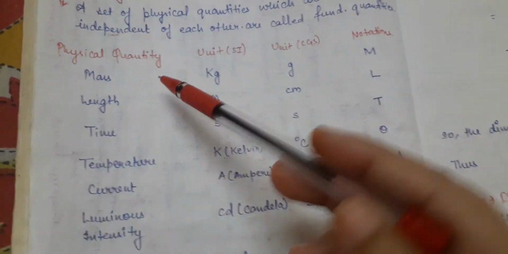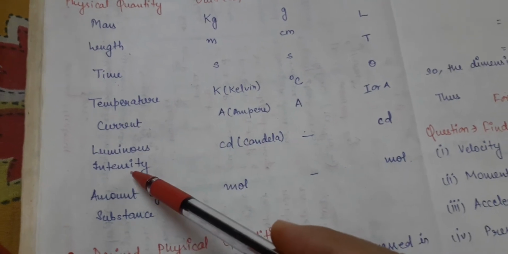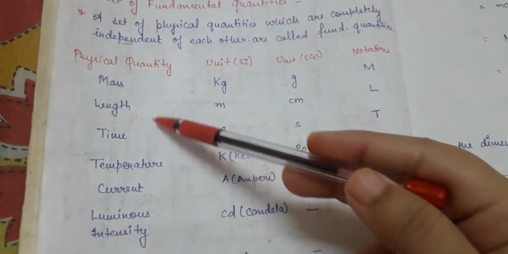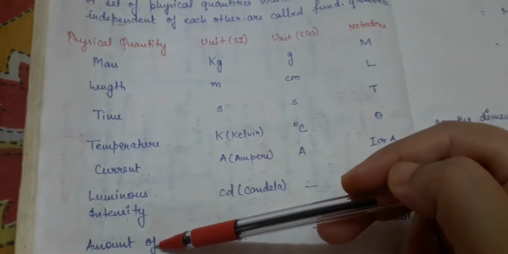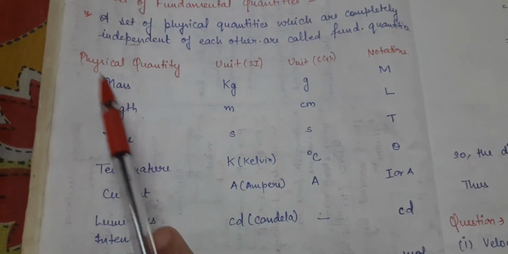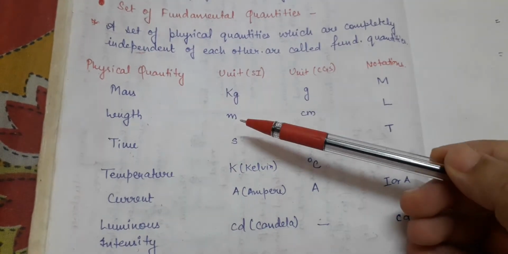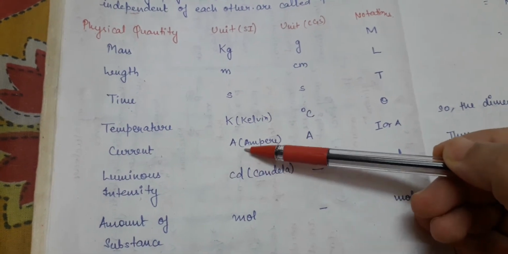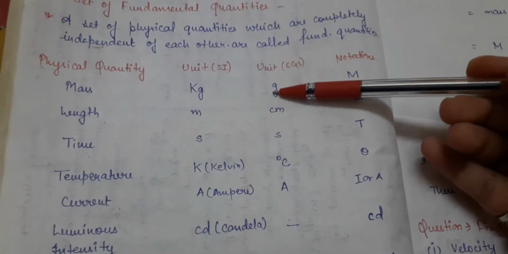There is a set of physical quantities you can see in this video: mass, length, time, temperature, current, luminous intensity, and the amount of substance, which is known as mole. We consider these as fundamental physical quantities that don't require any other quantity to express themselves; they are independent of each other. Take the example of mass. What is the SI unit of mass? Kilogram. Length? Meter. Time, second. Temperature, Kelvin. Current, ampere. Luminous intensity, candela. Amount of substance, mole.